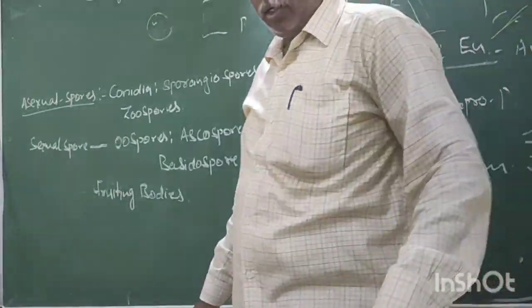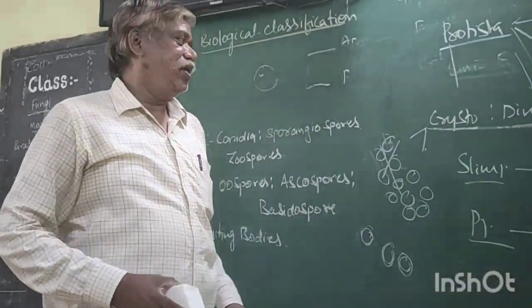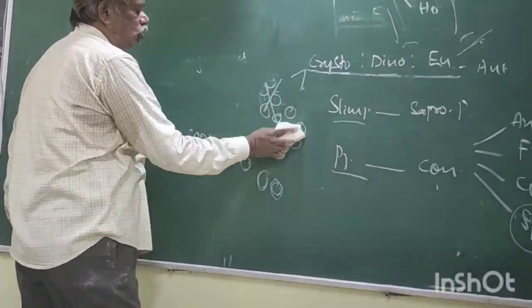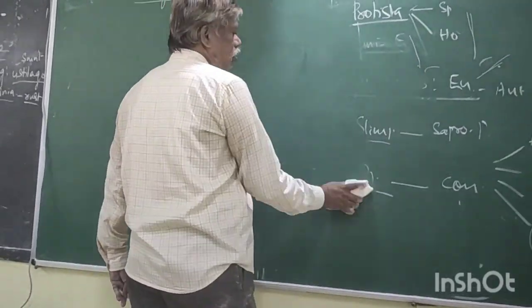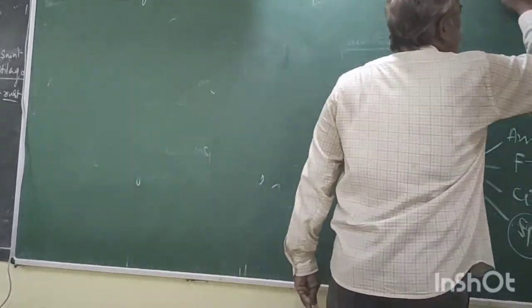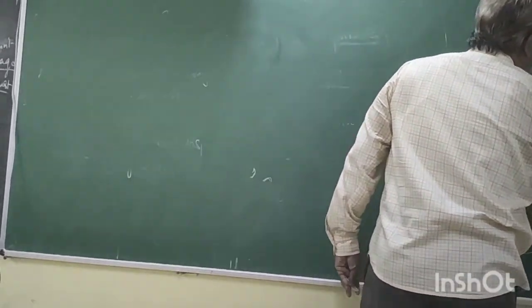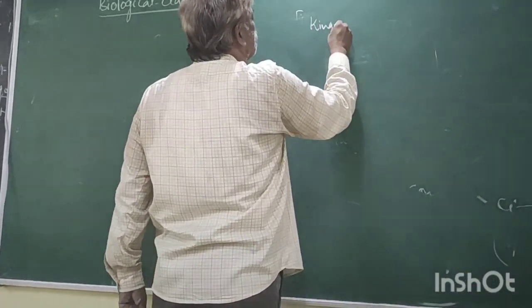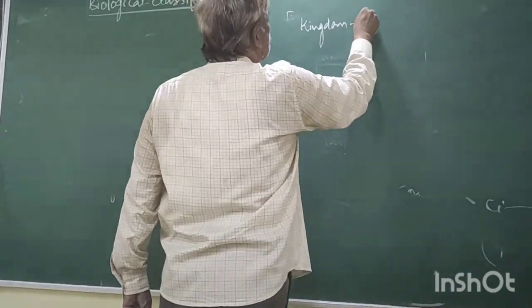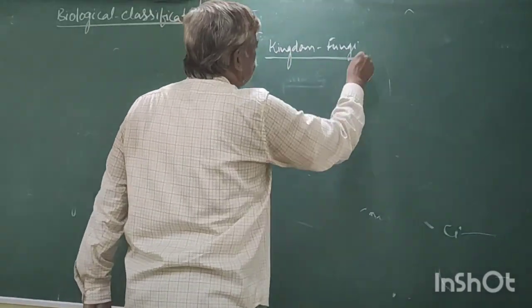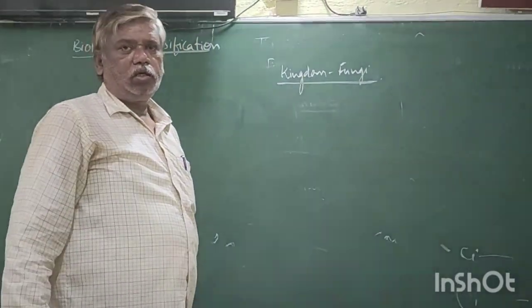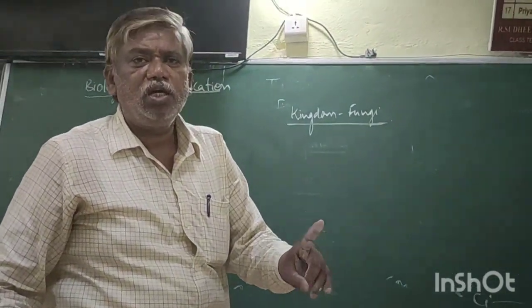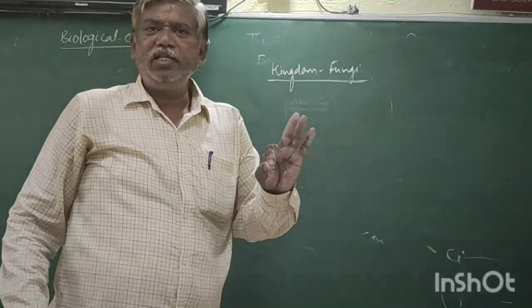Now come to fungi. Kingdom Mycota. These are achlorophyllous, multicellular organisms except yeast. Only yeast is unicellular.